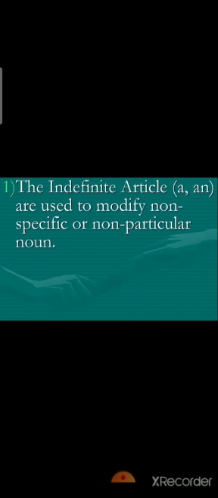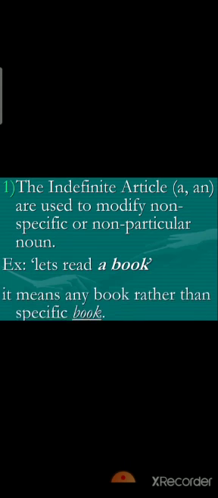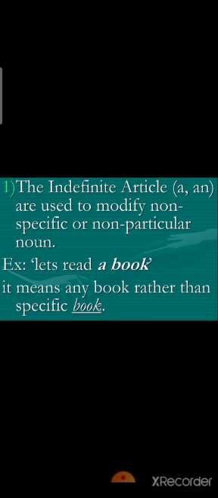Now, as we all know, there are two kinds of articles: the indefinite article a and the definite article the. Indefinite articles are used to modify a non-specific or non-particular noun. Example, let's read a book. It means any book rather than a specific book. The definite article the is used to refer to a specific or particular noun. Example, let's read the book. It means a specific book.